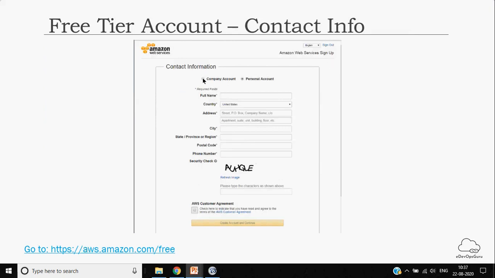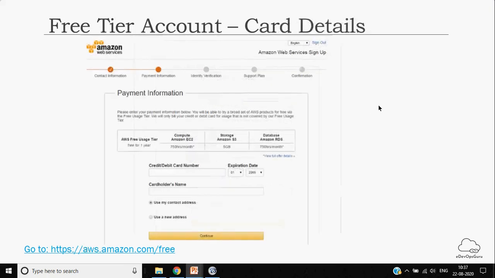So you have to select whether it's a company account or personal. In your case, it should be a personal account. Provide your name, country, address, post number, and phone number. On the phone number, you will get an OTP to validate the account. Then you will get this payment page where you need to enter your credit or debit card.